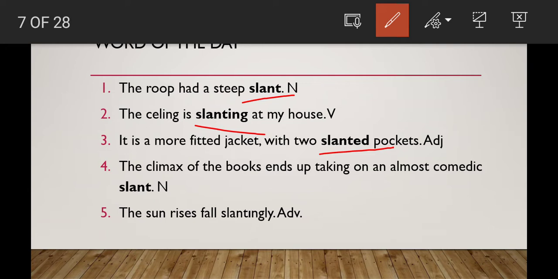Okay, next, the fourth one: the climax of the book ends up taking on an almost comedic slant. Here, comedic slant: slant is used as a noun form. And next one: the sunrise fell slantingly.